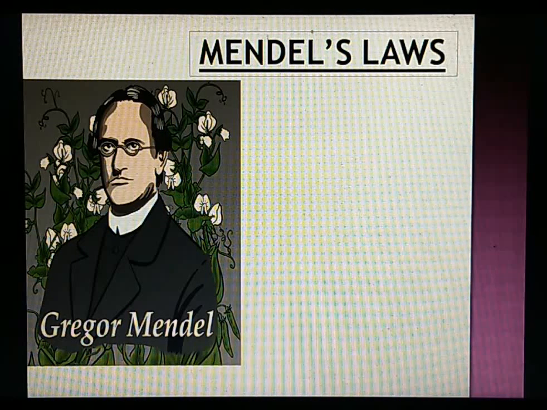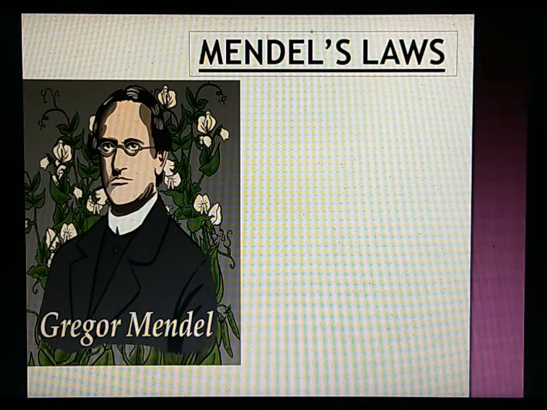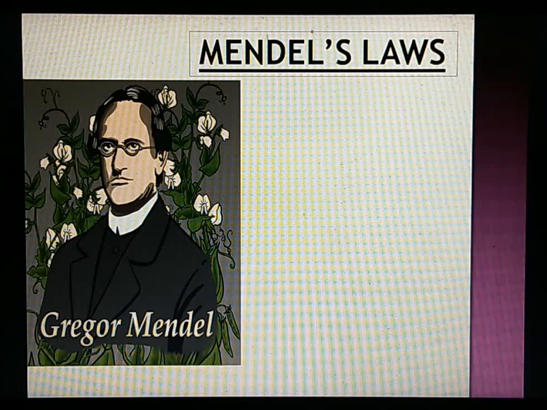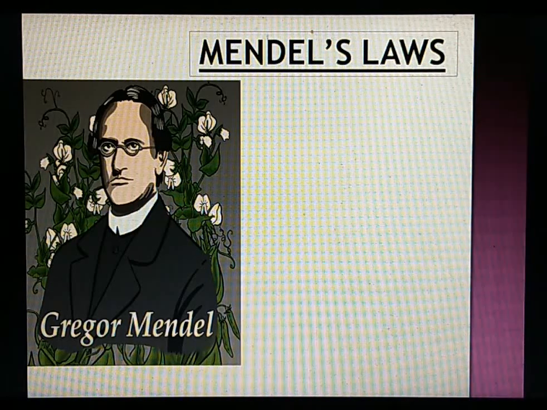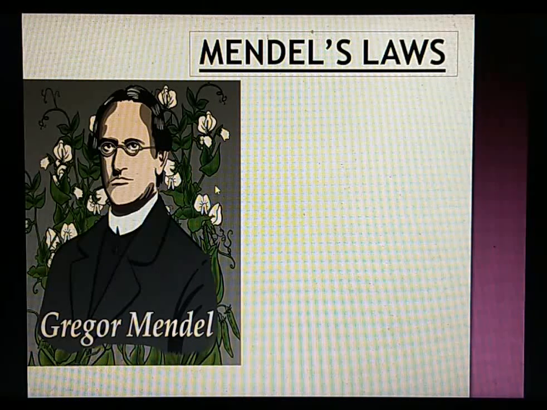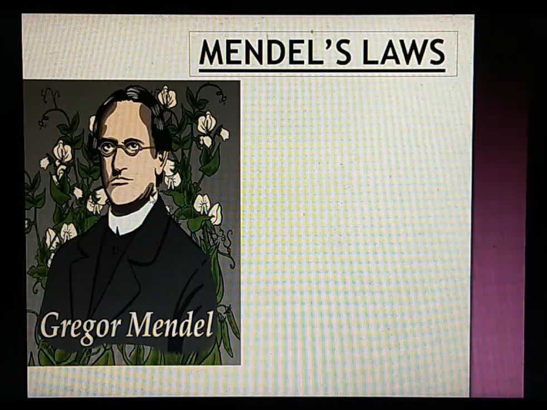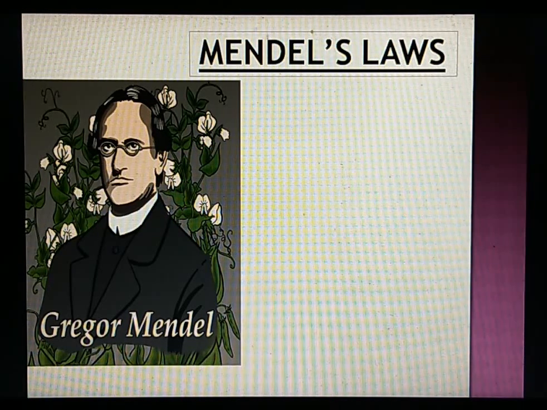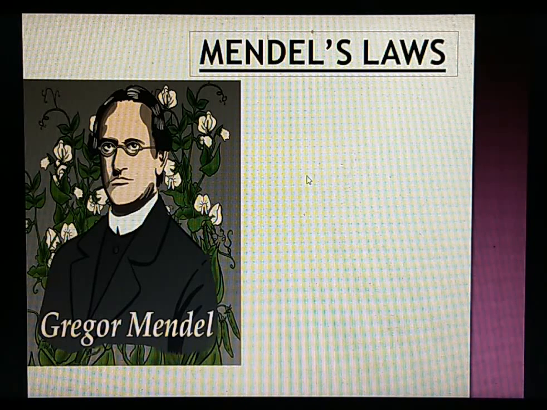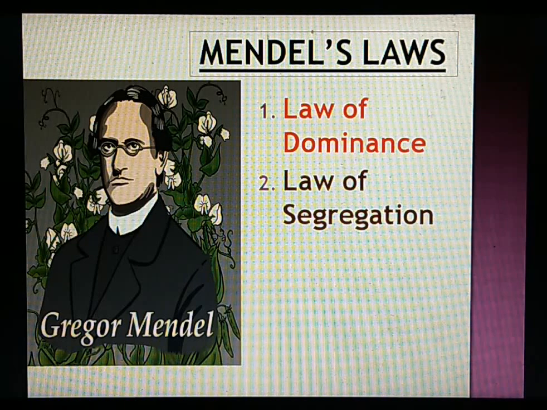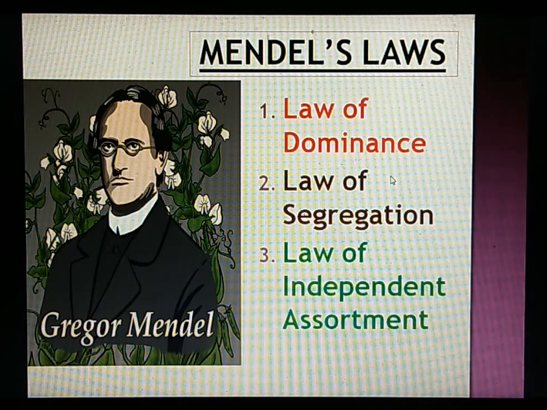Now we know that Mendel spent most of his time crossing pea plants in his monastery, and he did these experiments over and over again. He noticed some pattern of inheritance of these traits from one set of pea plants to another, or we can say from one generation to another. While carefully analyzing, he proposed certain laws based on the number of pea plants which he had obtained. So the laws were law of dominance, law of segregation, and law of independent assortment.